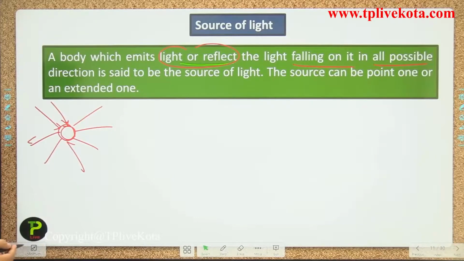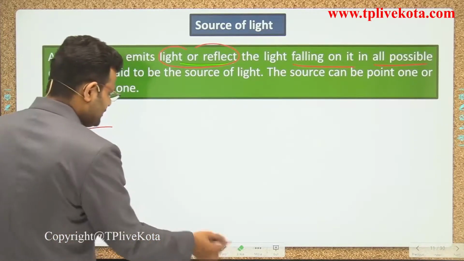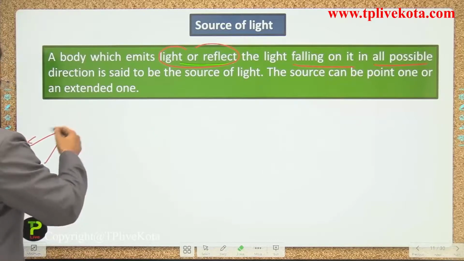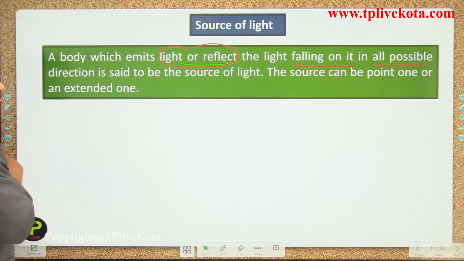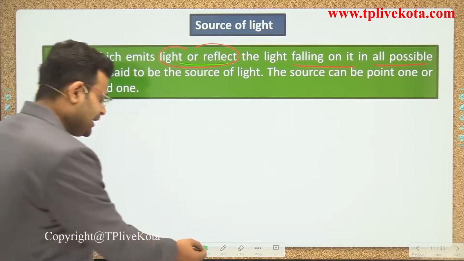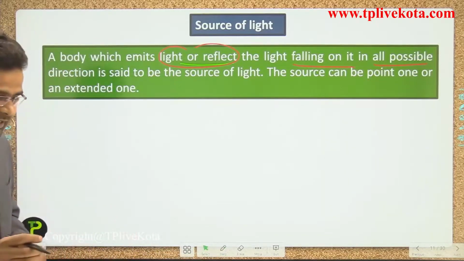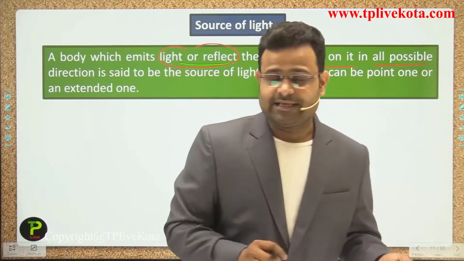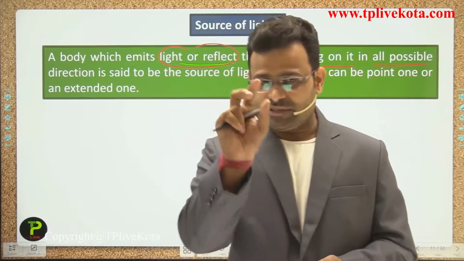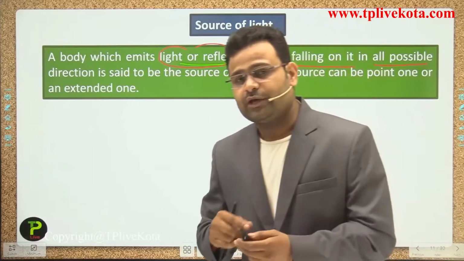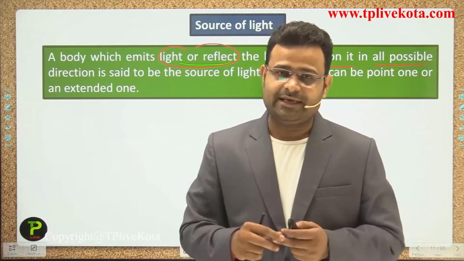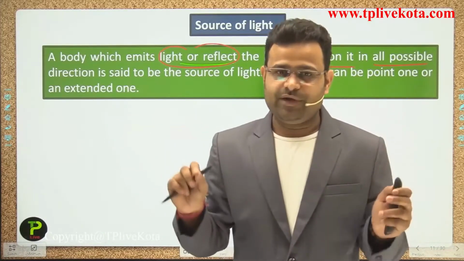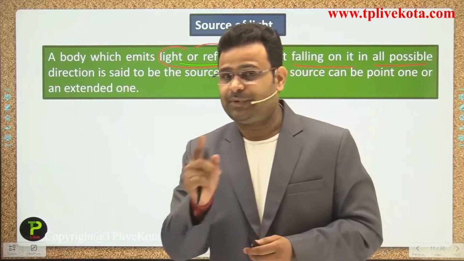And the source may be a point object, or the source may be extended. Just like an LED has a small size, while a tube light, guys, has a large width and size compared to an LED.